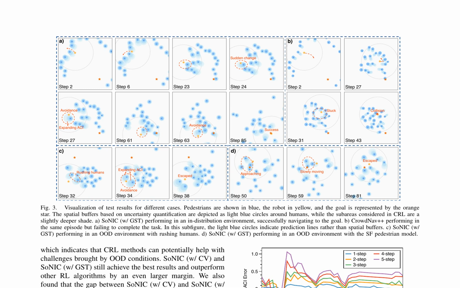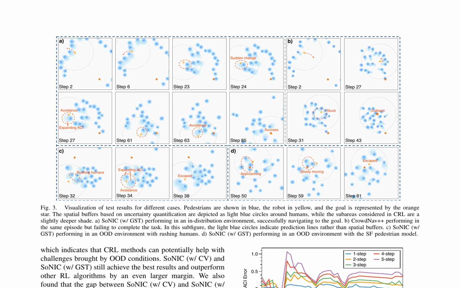In the first scenario, humans rush towards the robot, and SoNIC with the GST predictor successfully navigates through uncertainty areas generated by the adaptive confidence interval, or ACI, and escapes to a safe area, as visualized in Figure 3c. Notably, SoNIC with the CV predictor demonstrates higher stability across different random seeds, likely due to its more stable performance in out-of-distribution conditions.